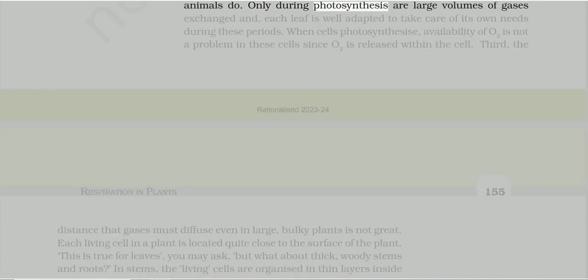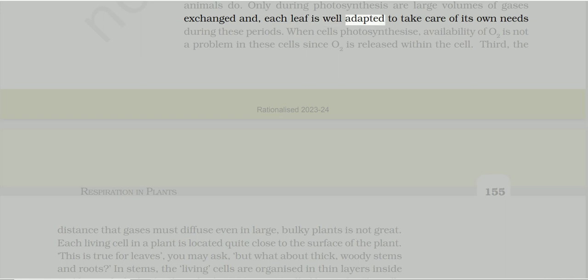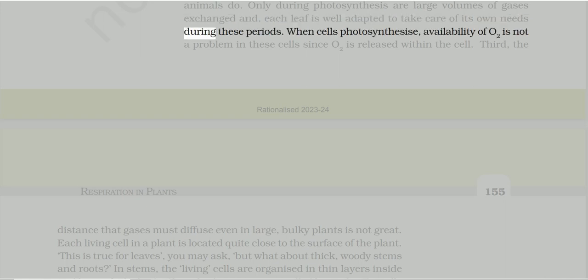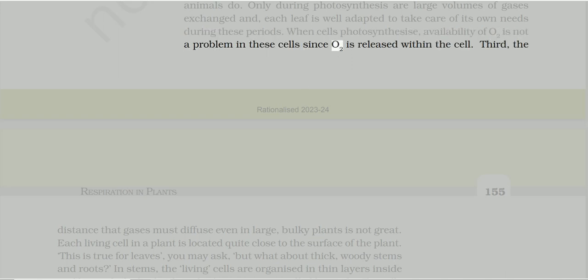Only during photosynthesis are large volumes of gases exchanged, and each leaf is well adapted to take care of its own needs during these periods. When cells photosynthesize, availability of O2 is not a problem in these cells since O2 is released within the cell.